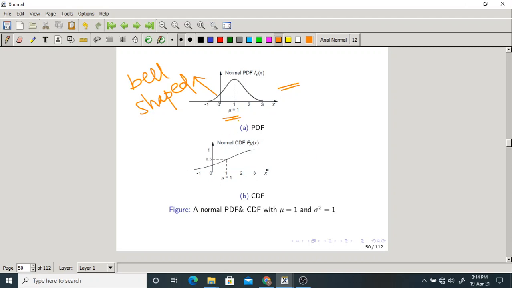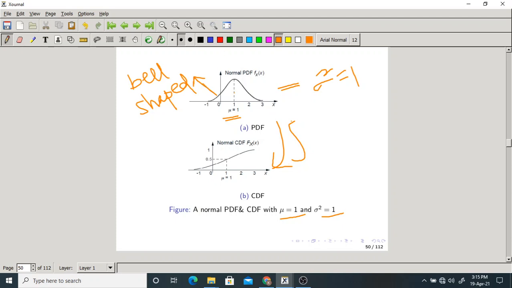And here it has mean 1 and variance equal to how much? It is also equal to 1. So this is a graph of the PDF of a normal or Gaussian random variable with mean 1 and variance also 1. Now this is the CDF. How to get the CDF? If you integrate this, you will get this. It is by integration. We will see later.